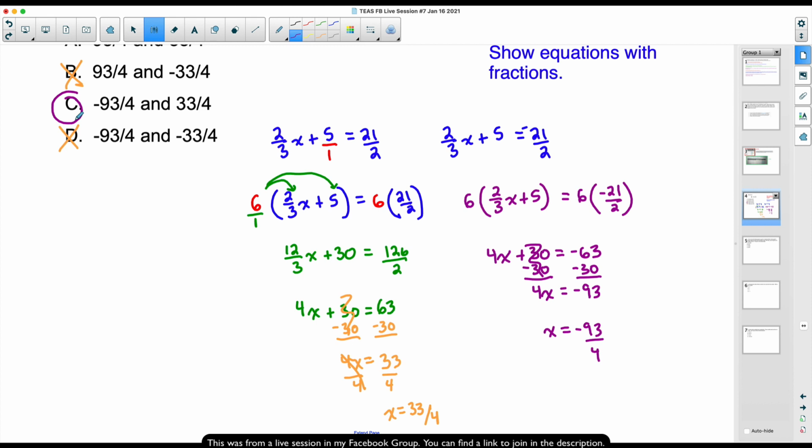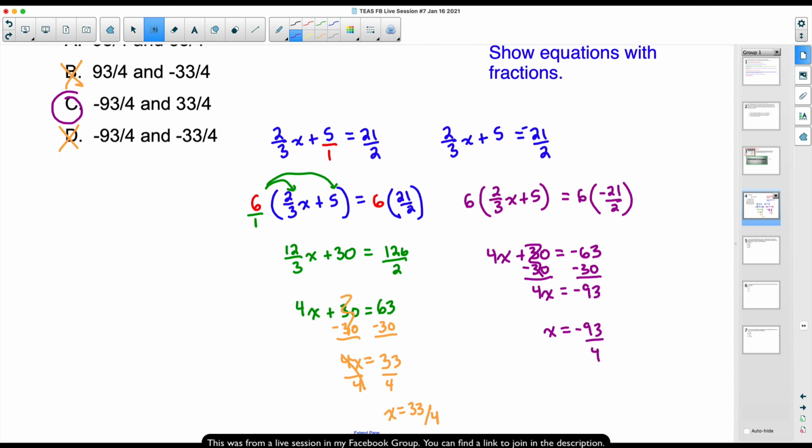Now, I know that's long, but if you practice this, getting that common denominator, multiplying by a common denominator, if you're not sure why I'm doing that, check out live session number 2 over on my YouTube channel, or you can find it at my TEAS Math website. But ultimately what it boils down to, folks, is we are getting some really nice looking equations here. Nice, pretty whole numbers, no ugly fractions to deal with.